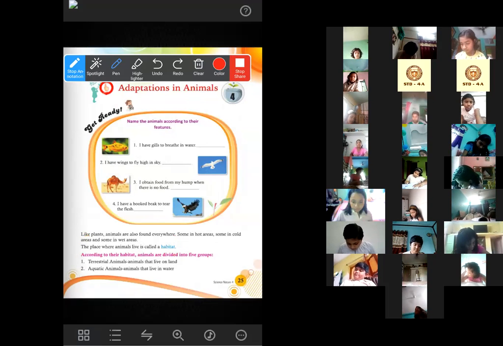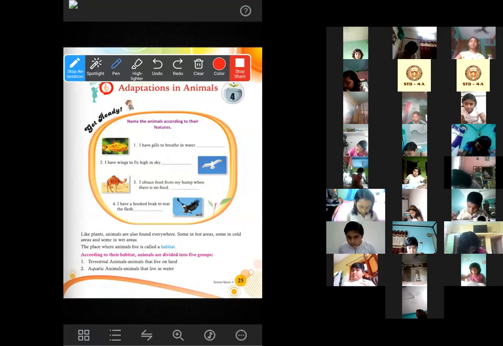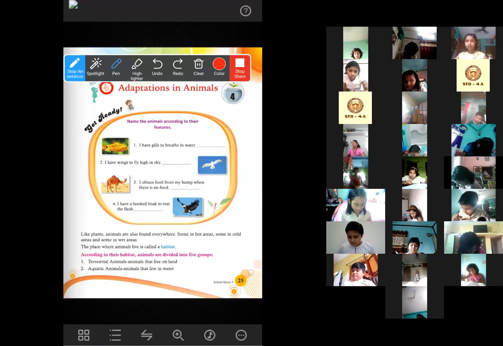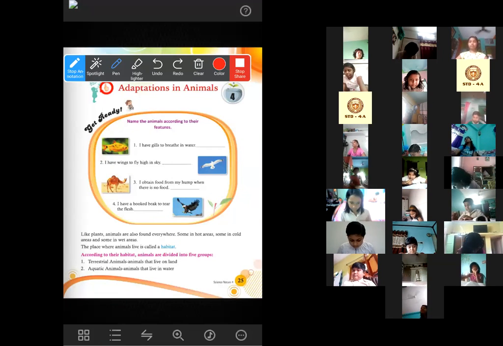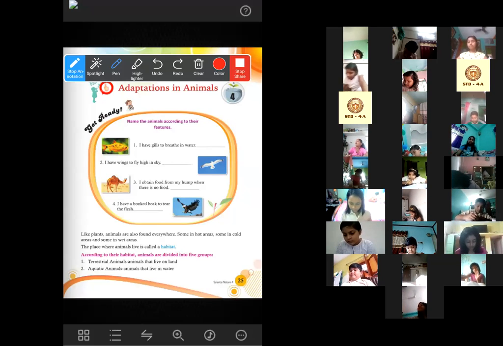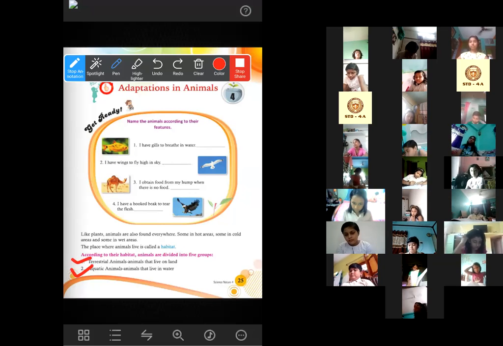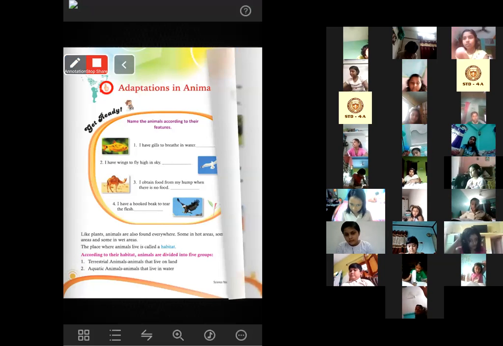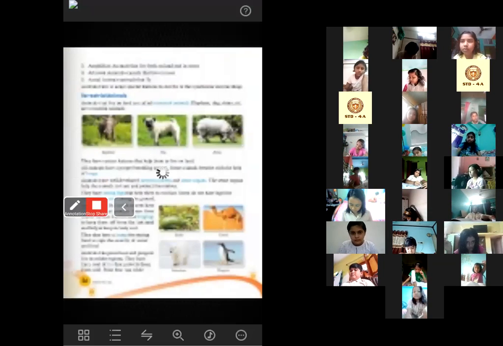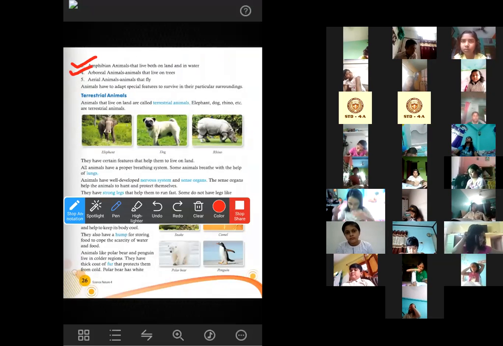According to the habitat, animals are divided into how many groups? How many groups of animals are there according to their habitat? So you will have to write there are 5 groups of animals, or animals are divided into 5 groups according to their habitat. They are, you will have to write just like this: terrestrial animals, aquatic animals, amphibian animals, arboreal animals, and aerial animals. Okay.